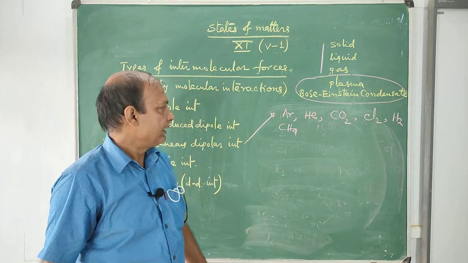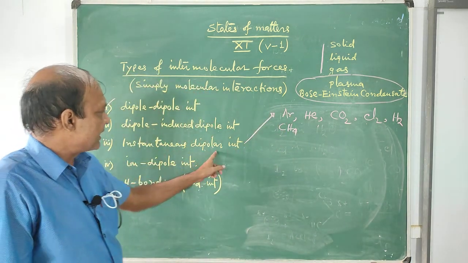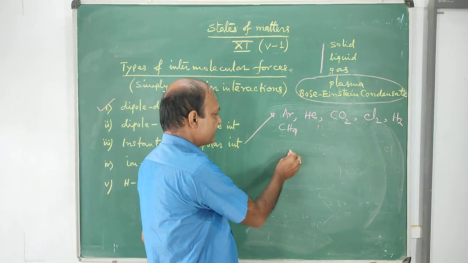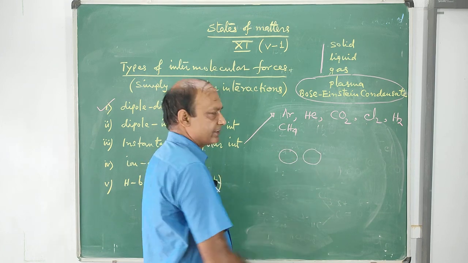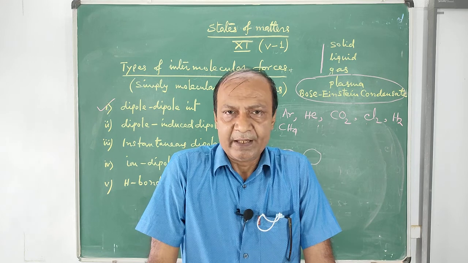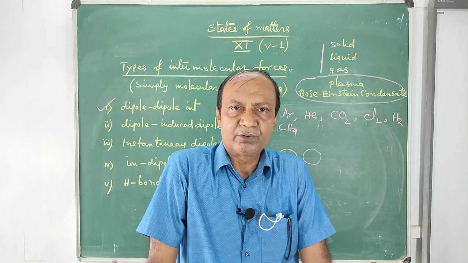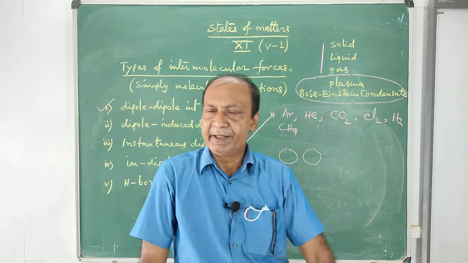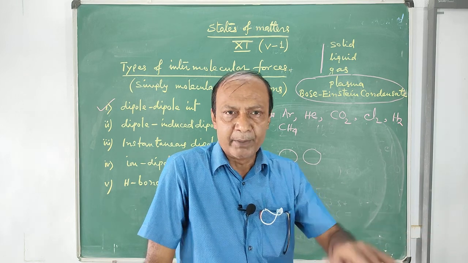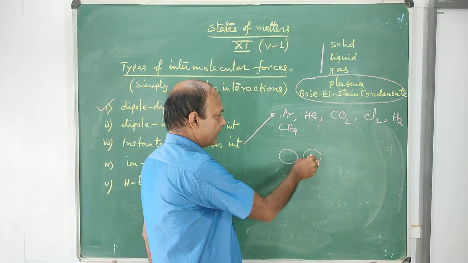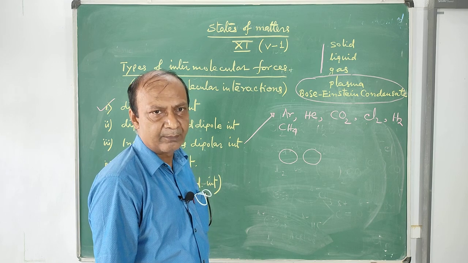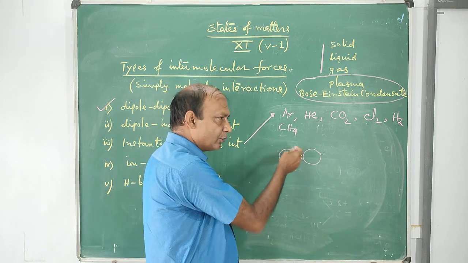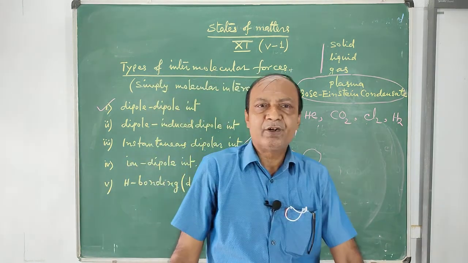In all these gases, these instantaneous dipolar interactions exist. What is the meaning? Suppose this is one molecule of gas, this is another molecule of gas. They are close to each other. Whenever you take a gaseous substance, the molecules will be close to each other. Due to their motion, they will come nearer to each other, and again they will go apart. But at any point of time, when the molecules come closer to each other, then due to the rotation of the molecules and the movement of the electrons,